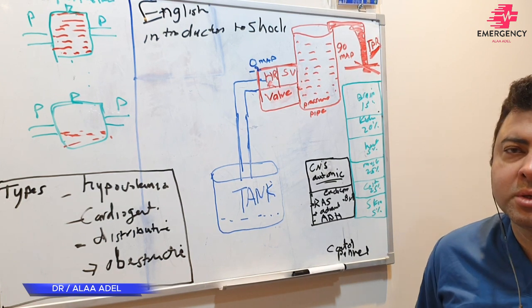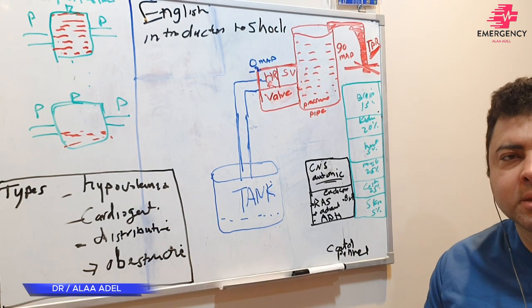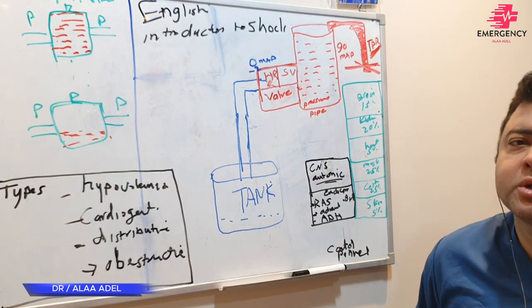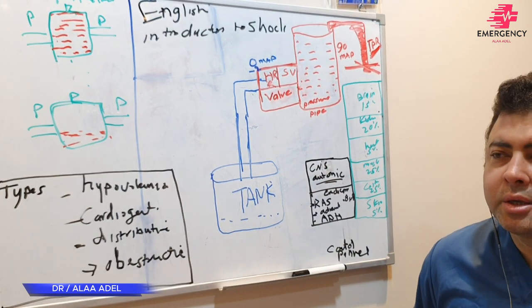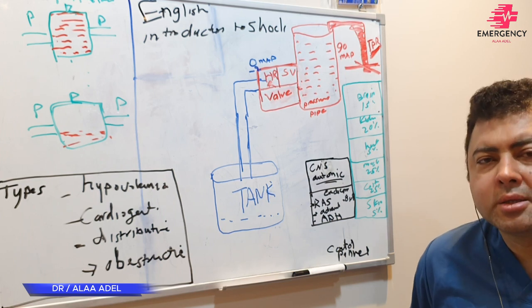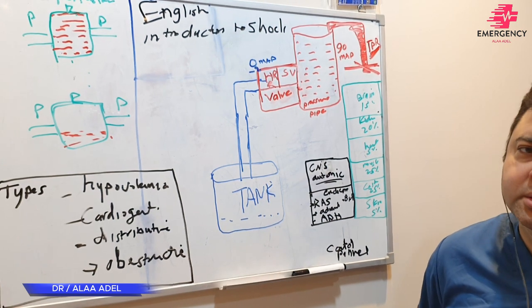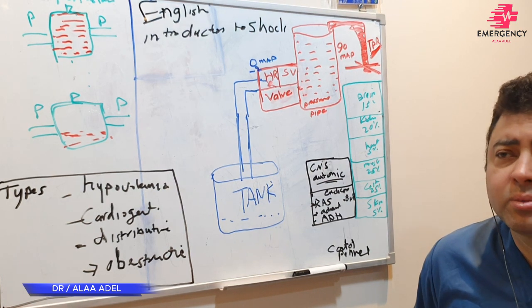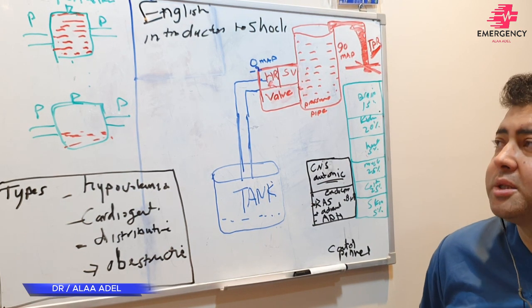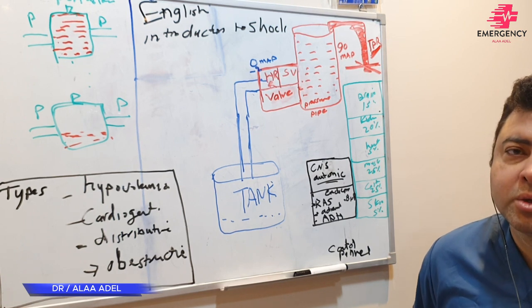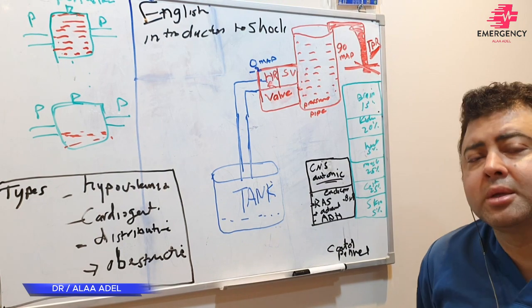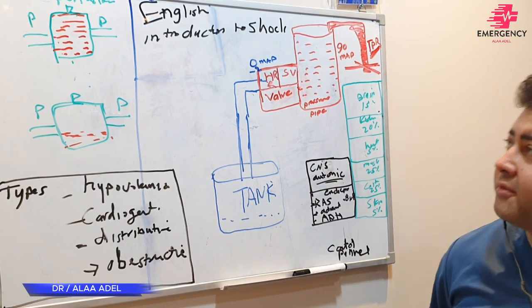So what is shock? Shock is a state that makes the perfusion less. Perfusion in which organs? In the brain, in the heart, in the kidneys, in the limbs. How to assess? The diagnosis of shock, whatever the type of shock, depends on the decreased perfusion. If we prove that perfusion is less in this organ, we prove the patient has shock.